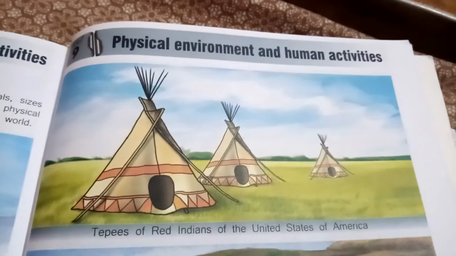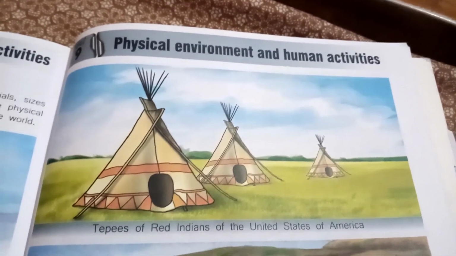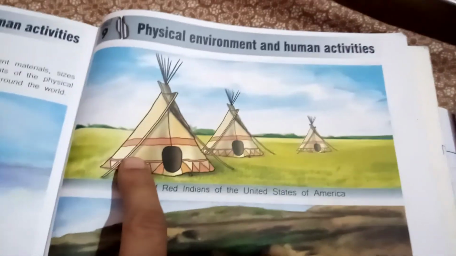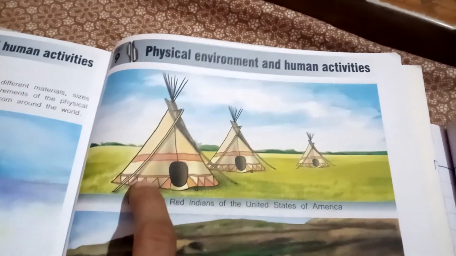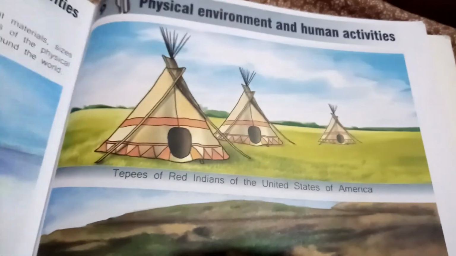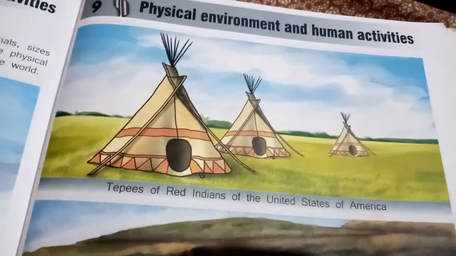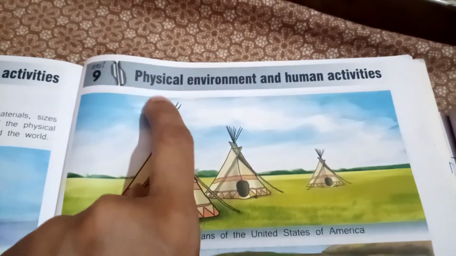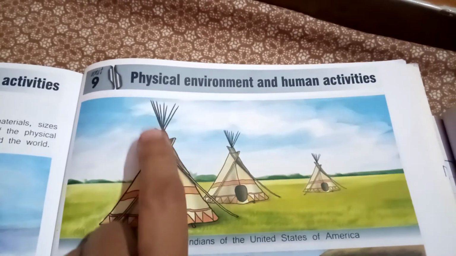You can see the Red Indians. They make their tents in the same way. They are made of cloth, but a very good cloth, not a very thin cloth. It's a very thick cloth, and this is their sign of Red Indians. They put it on their heads also.